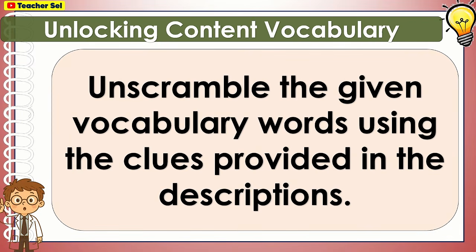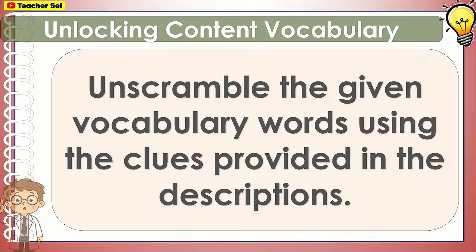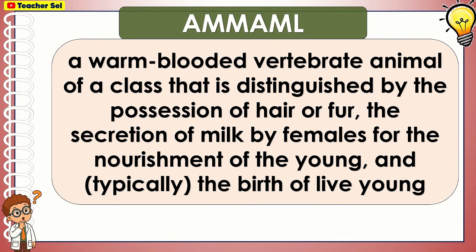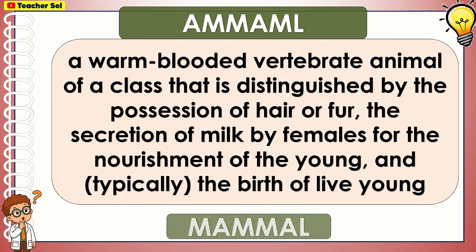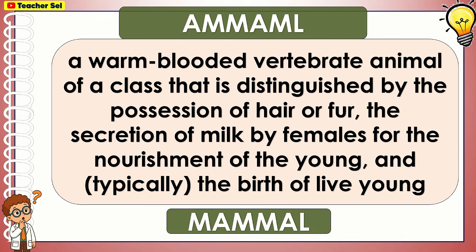Unscramble the given vocabulary words using the clues provided in the descriptions. A warm-blooded vertebrate animal of a class that is distinguished by the possession of hair or fur, the secretion of milk by females for the nourishment of the young, and typically the birth of live young. You're right, the correct answer is mammal.